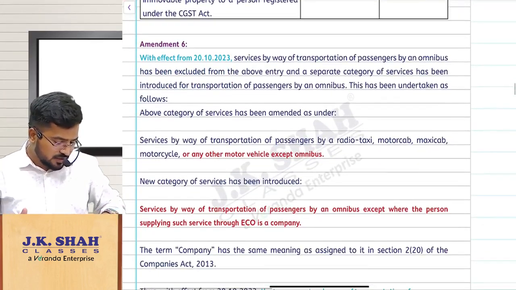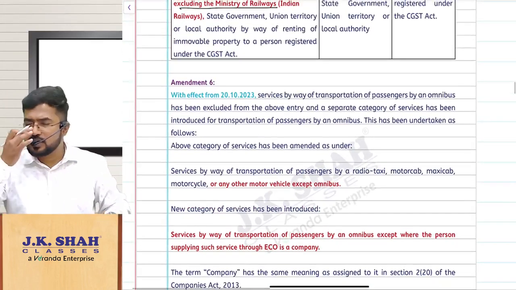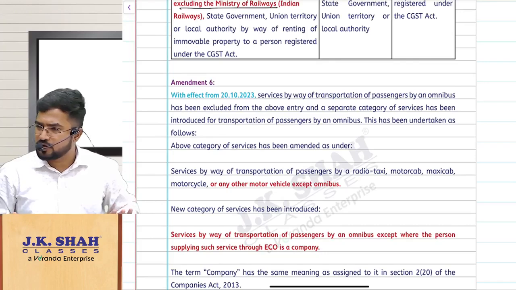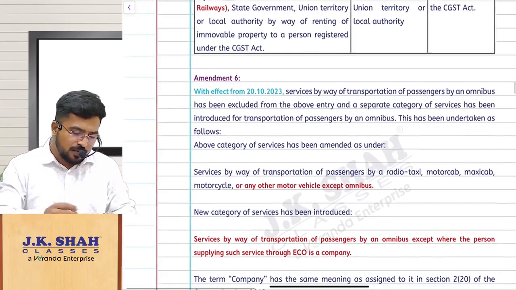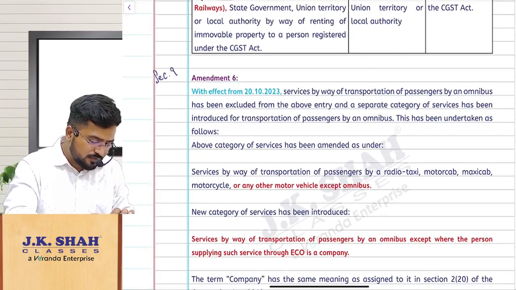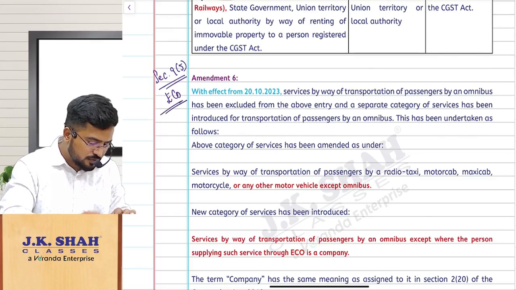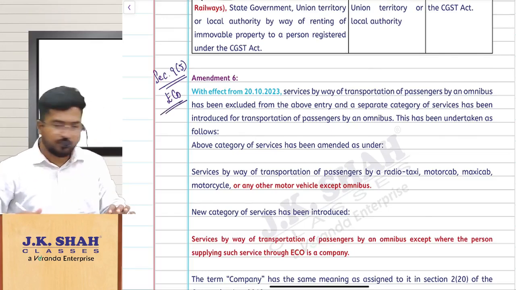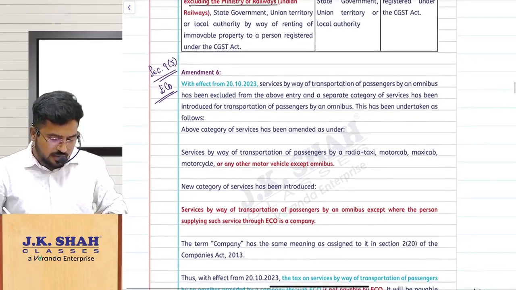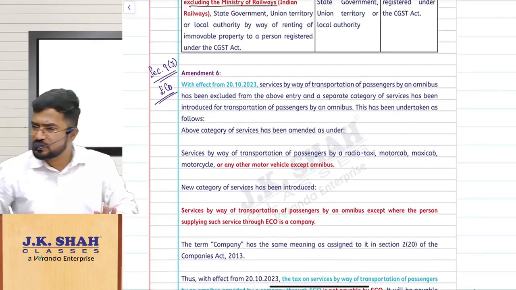Amendment number 6. We are discussing Chapter 3 amendments, that is charge. In that, the RCM amendments are over. Now we are moving into the amendment related to e-commerce operator, Section 9 subsection 5. Have you seen any amendment in respect of this e-commerce operator, Section 9(5)?